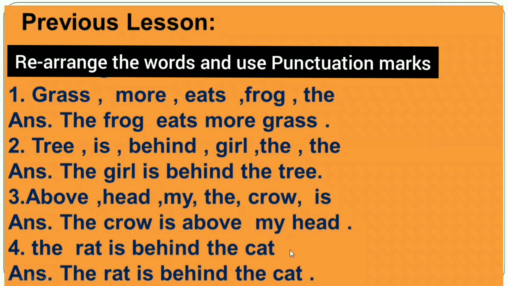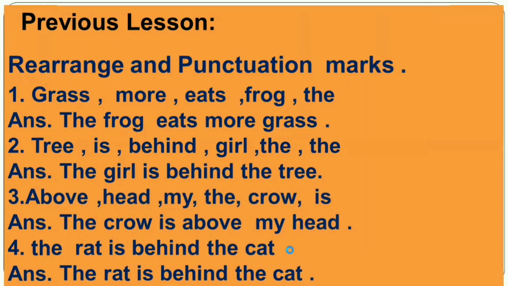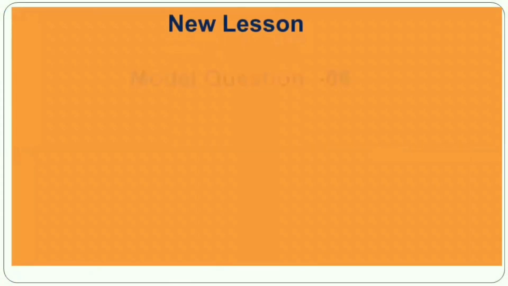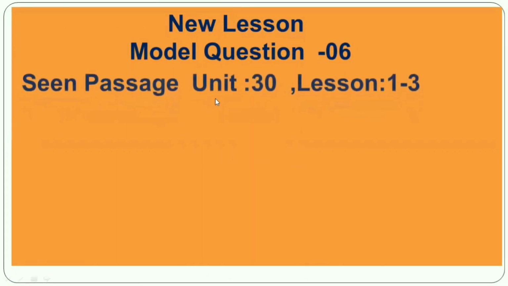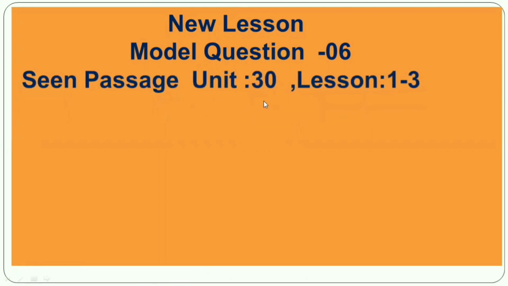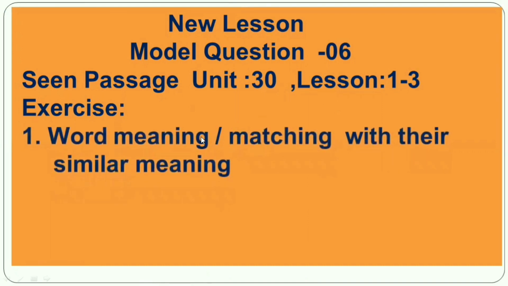Now let's go to today's lesson. Today's new lesson is model question 6, seen passage, Unit 30, Lesson 1, 2, 3. From this seen passage, you have to answer question number 1, word meaning or matching with their similar meaning.